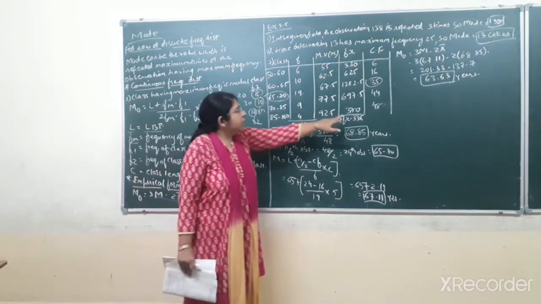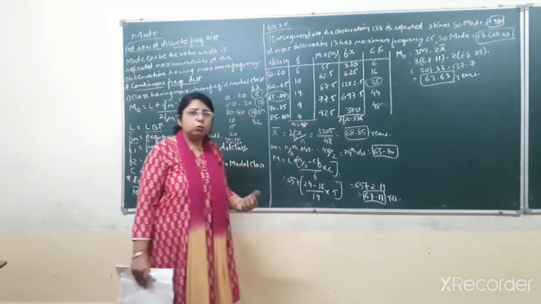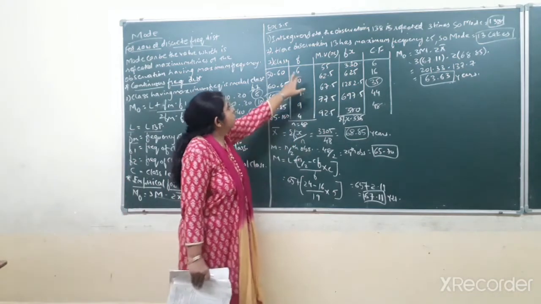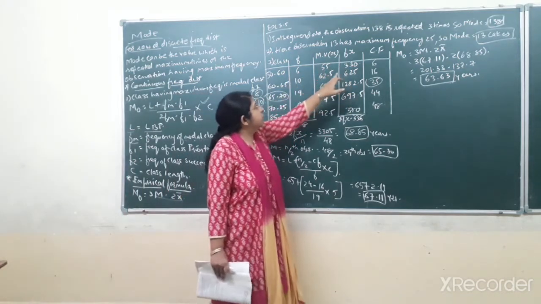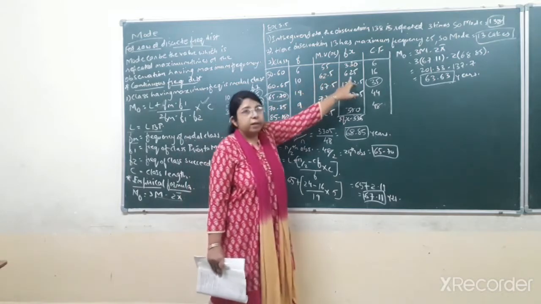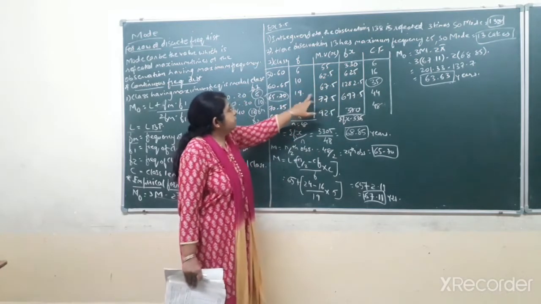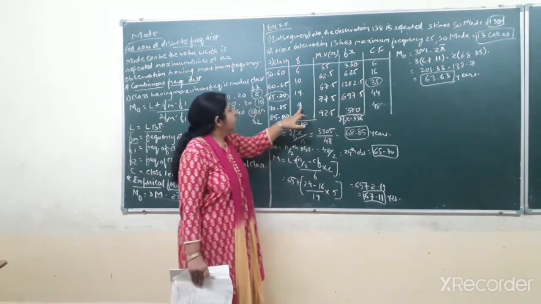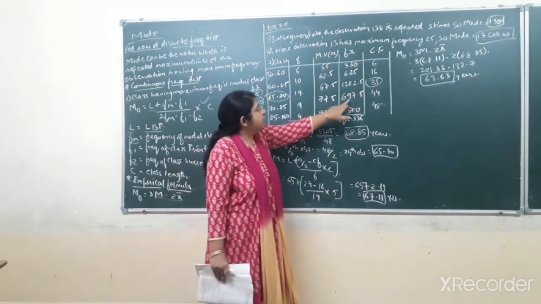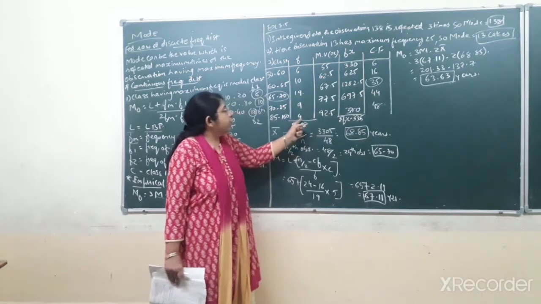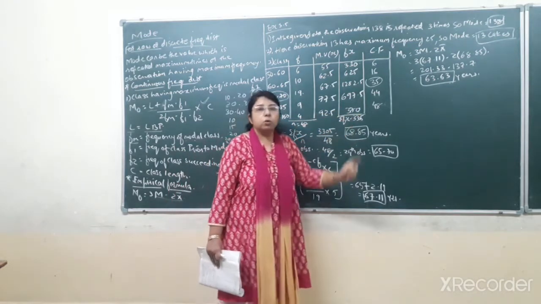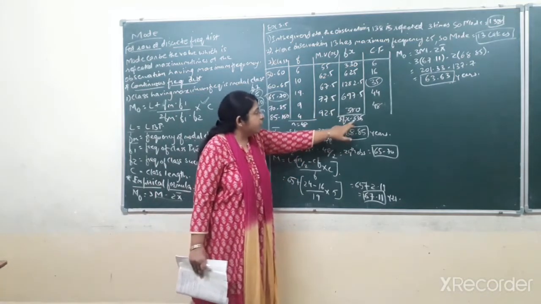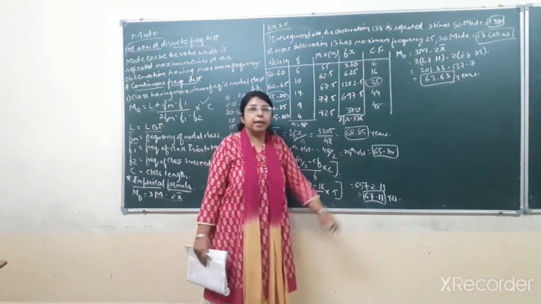Okay. Next one, that is fx. How to find fx? It is the multiplication of f and x. So here it is 6 into 55, 330; 10 into 62.5, 625; 19 into 67.5, 1282.5; 9 into 77.5, 697.5; and 4 into 92.5 will come to 370. So the total of fx, that is sigma fx, is equal to 3305.